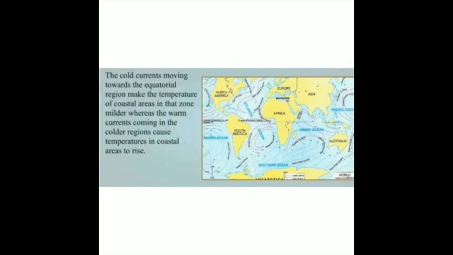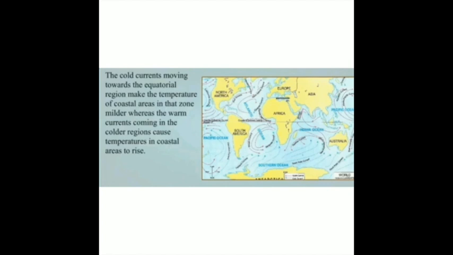The cold currents moving towards the equatorial region make the temperature of coastal areas in that zone milder, whereas the warm current coming in the colder regions cause temperature in coastal areas to rise.